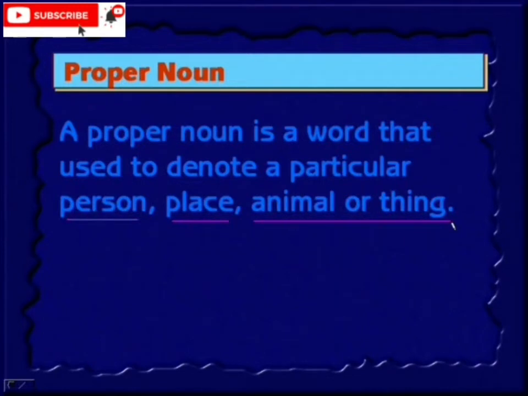Not a dog, but for a dog, the name given to the dog. That is an individual name given to the particular dog. If you have one dog in your house, you will call it by a particular name. That is what actually the proper noun is.